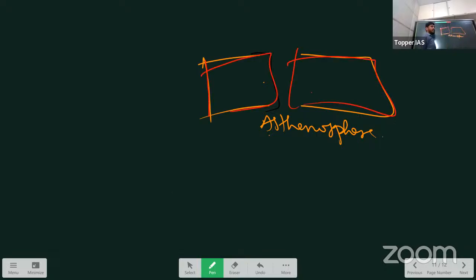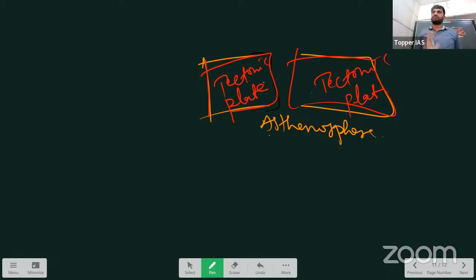One block is called a plate, a tectonic plate. Okay, I will simply explain how the process is going on. You can go and read different theories on this. So this is what a tectonic plate is.